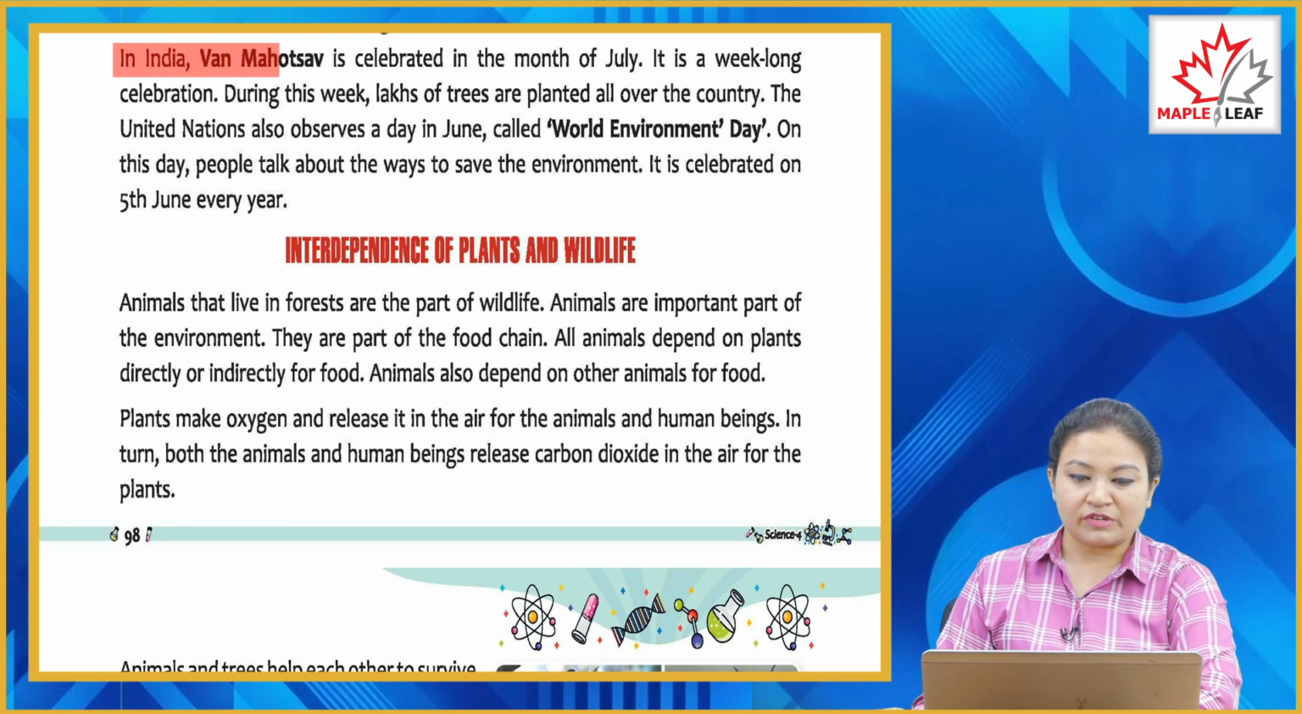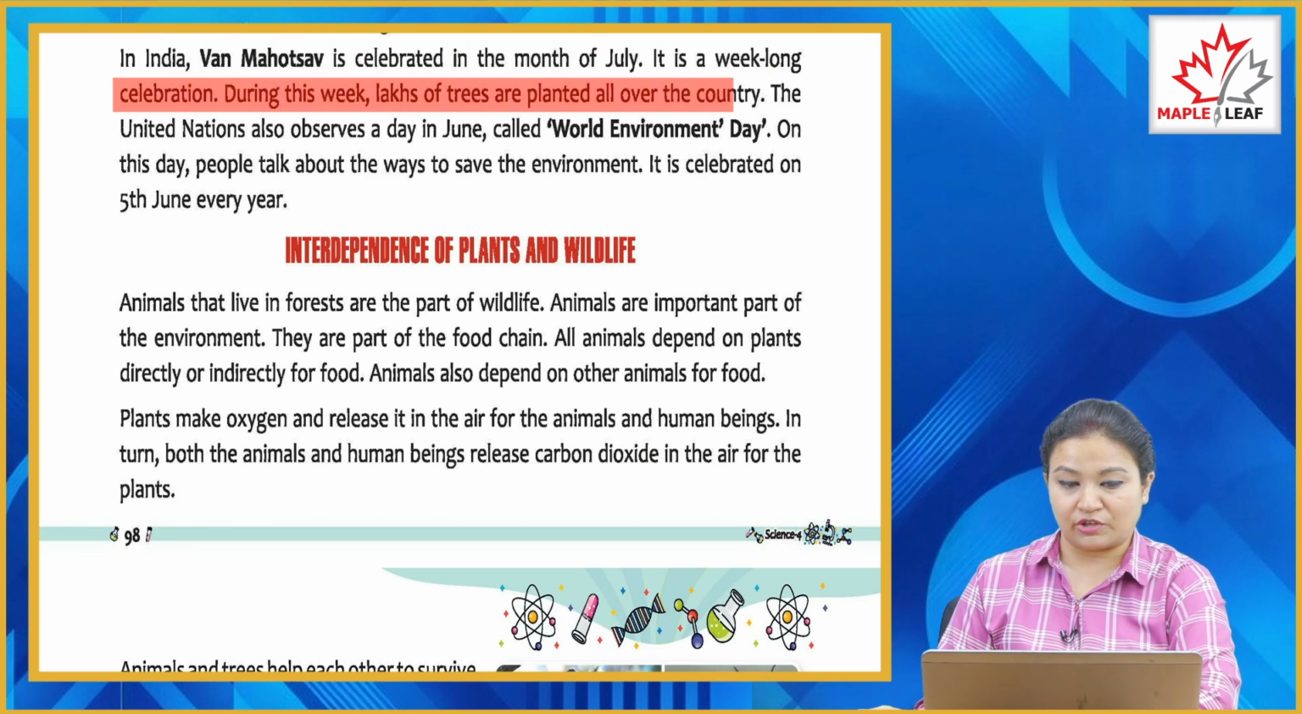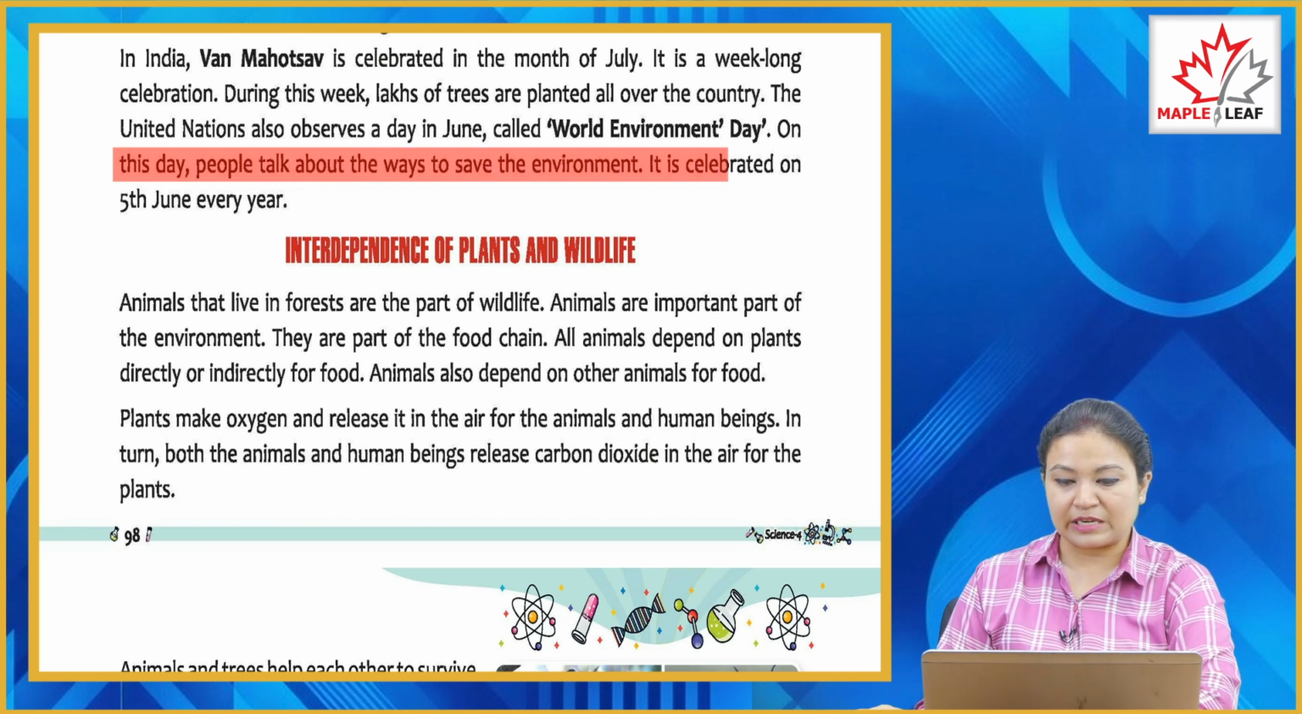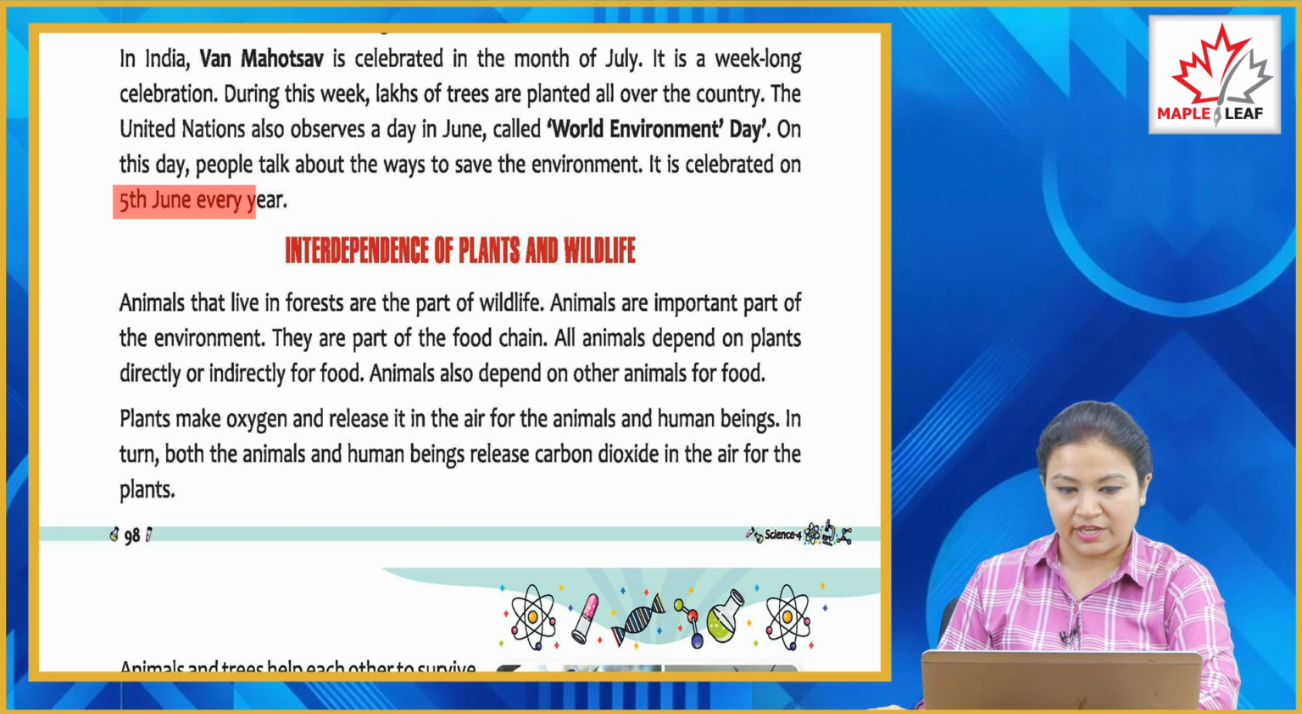In India, Van Mahotsav is celebrated in the month of July. It is a week-long celebration. During this week, lakhs of trees are planted all over the country. The United Nations also observes a day in June called World Environment Day. On this day, people talk about ways to save the environment. It is celebrated on 5th June every year.